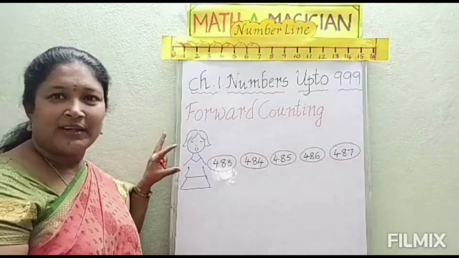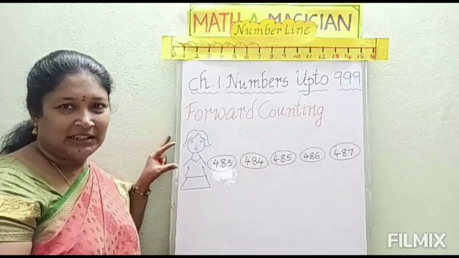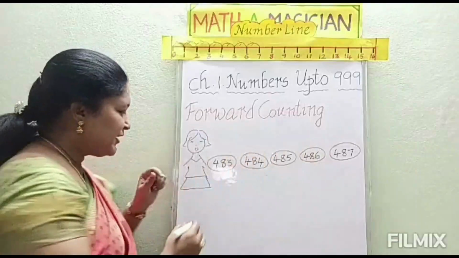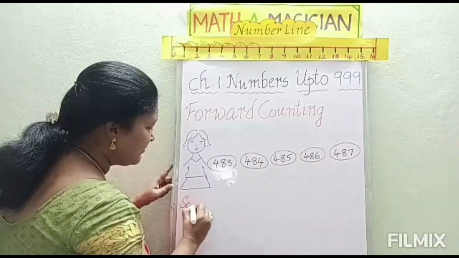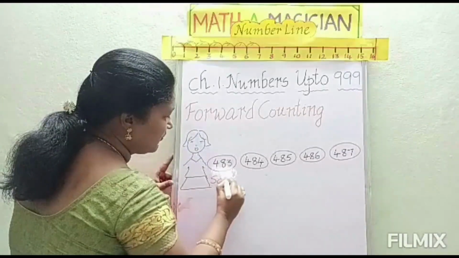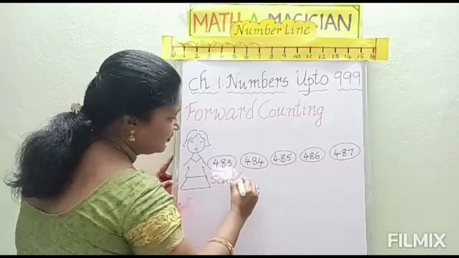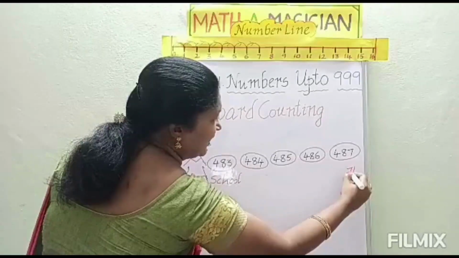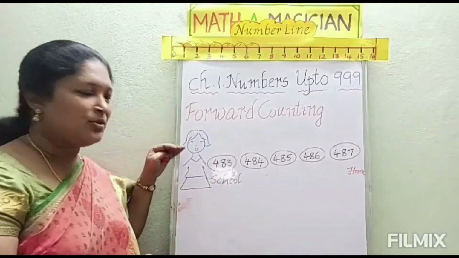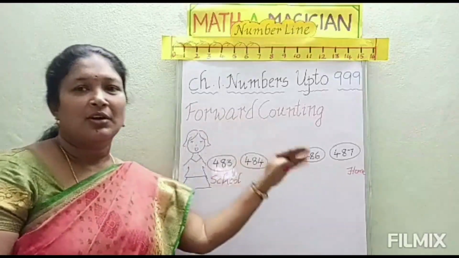See here, one girl is there. She wants to go home from the school. And this side, home. So she wants to move from school to home.